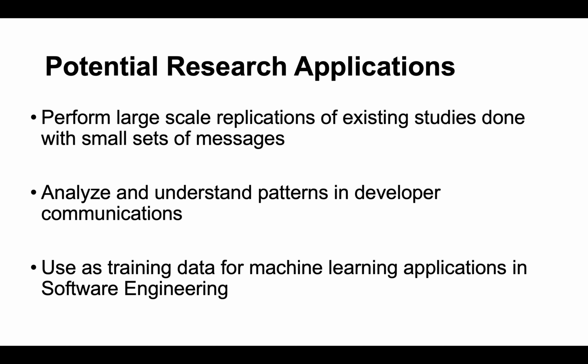GitterCom is the first dataset that contains actual communications from open source systems. So the first thing that this dataset can be used for is to perform larger scale replications of existing studies, which have been performed on smaller datasets. Some of the studies on instant messaging communications have focused on analyzing developer communications in small student projects. Now, having this large amount of data from open source systems, we can perform larger replications to find additional information that might not have been present in these small scale studies.